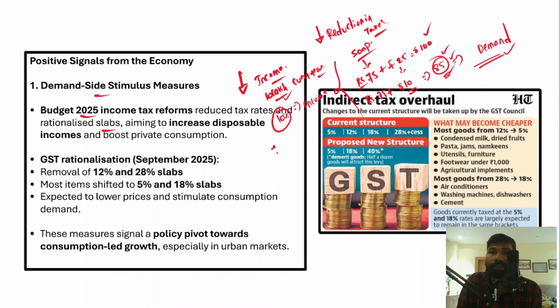That means at least 1 lakh rupees you need to pay as income tax. But what if the government has reduced this 10% to 5%, so that now you only need to pay 50,000? Now you have an additional 50,000 with you. That is the disposable income. Therefore it increases your disposable income and it will boost private consumption. When you have additional income, you will buy other things, whatever you wanted. That's how the demand will increase.